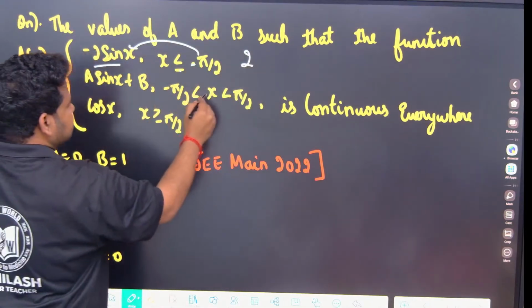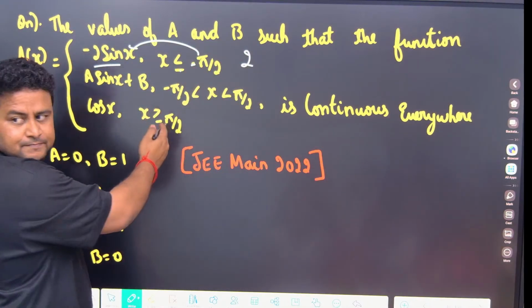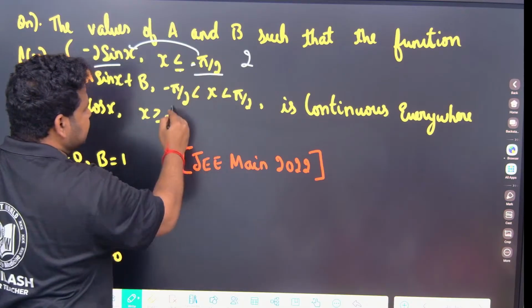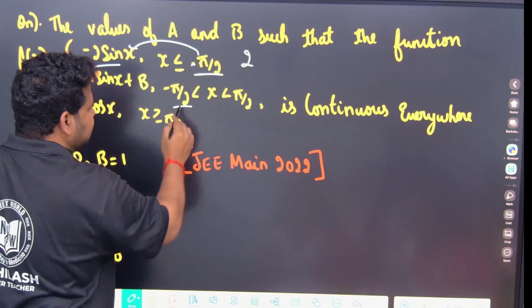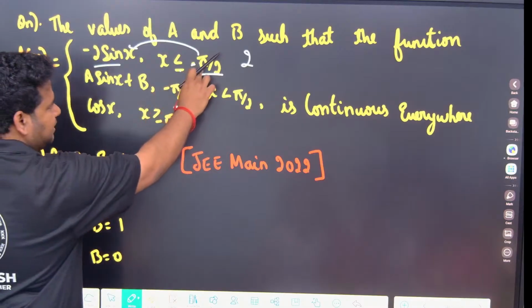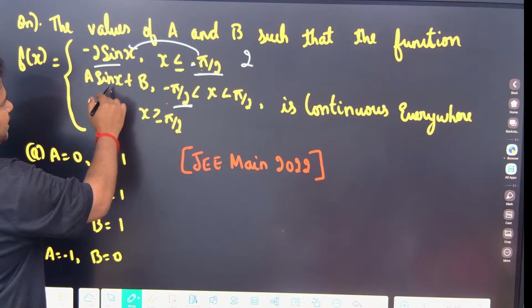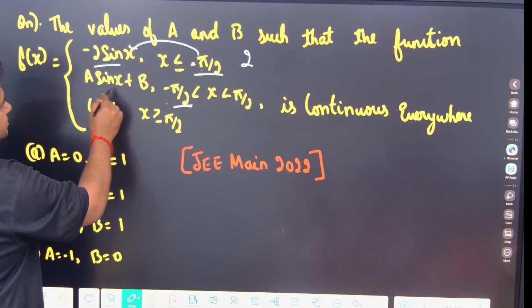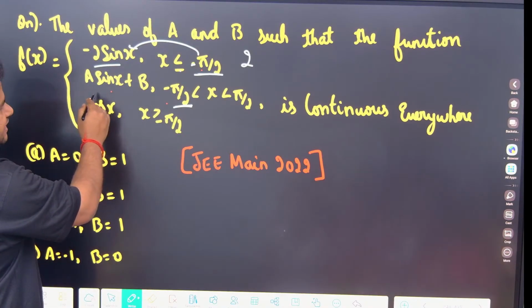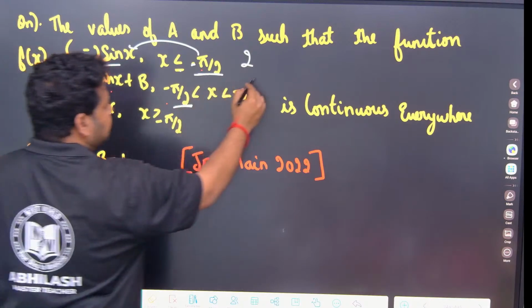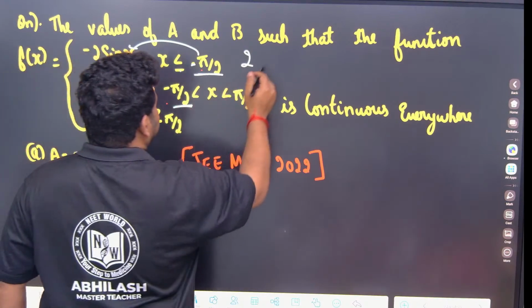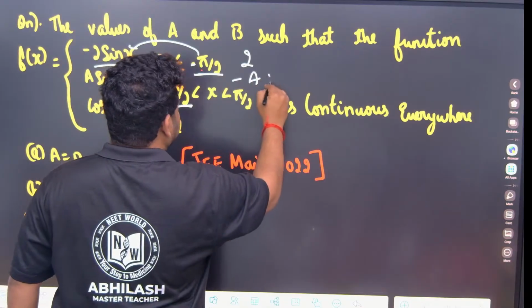Okay, this is x greater than minus pi by 2. This will be RHL. I am considering initially this and this. So for these two I will apply. This is LHL. This is RHL. This is the function. Now if I apply, this is what? A into sine of minus pi by 2 is what? Minus a plus b. Correct, no? Minus a plus b.